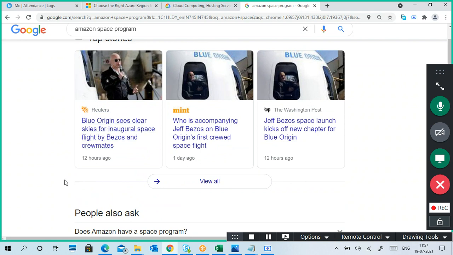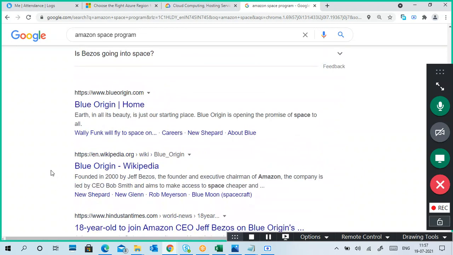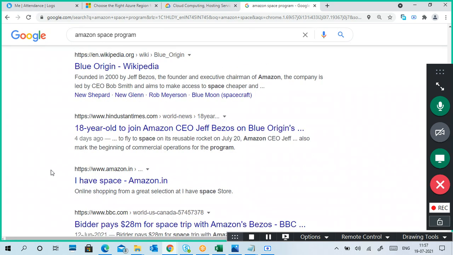Amazon is also sponsoring Blue Origin. Jeff Bezos is also going, and there is also a controversial statement from Blue Origin.